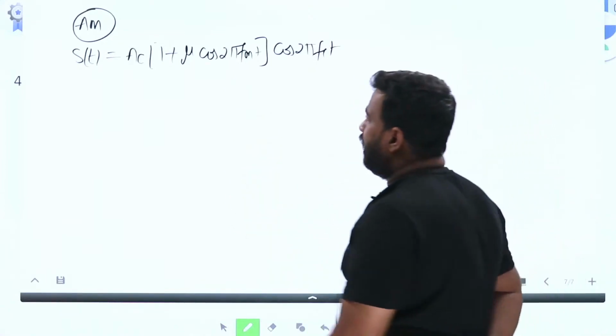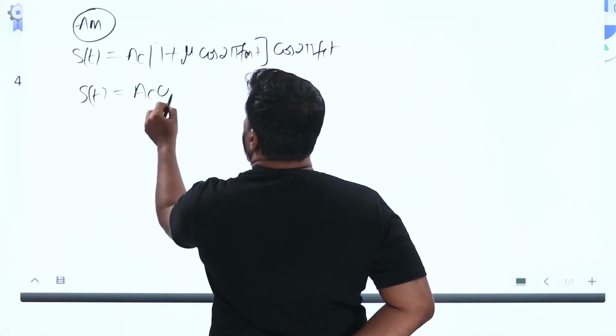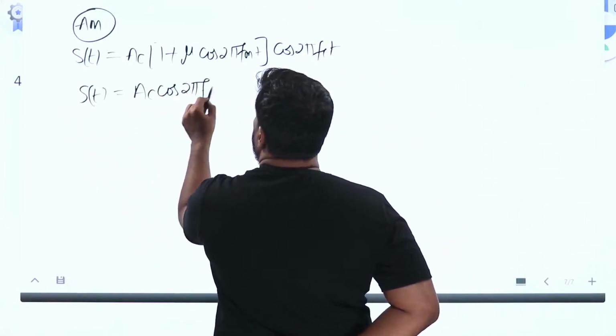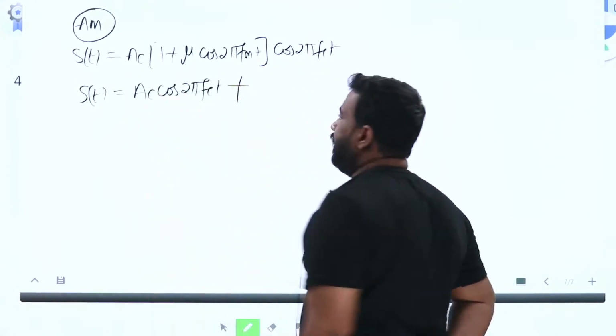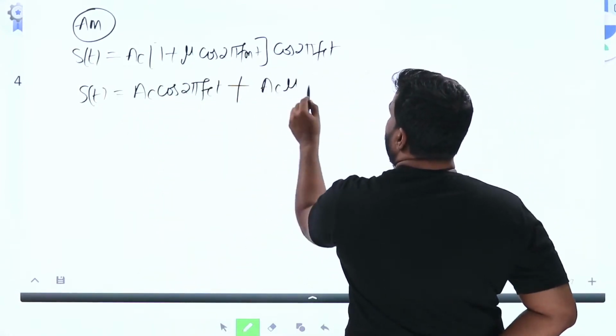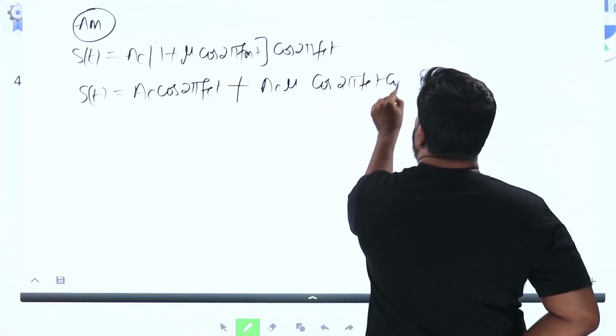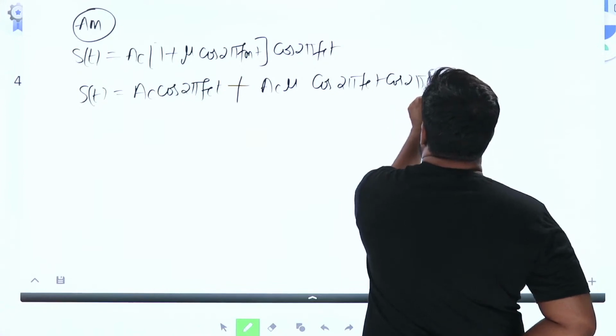Now if you try to expand it, s of t is equal to Ac cos 2 pi fc t plus Ac mu times cos 2 pi fc t into cos 2 pi fm t.